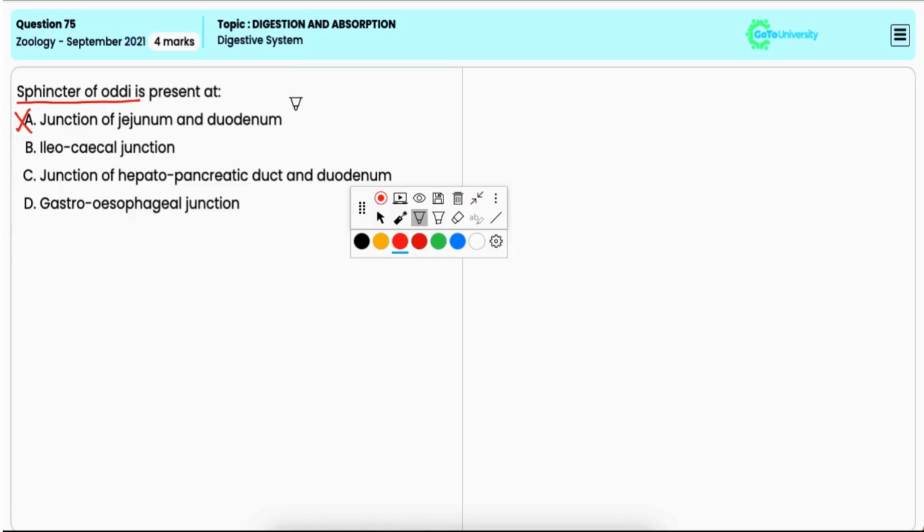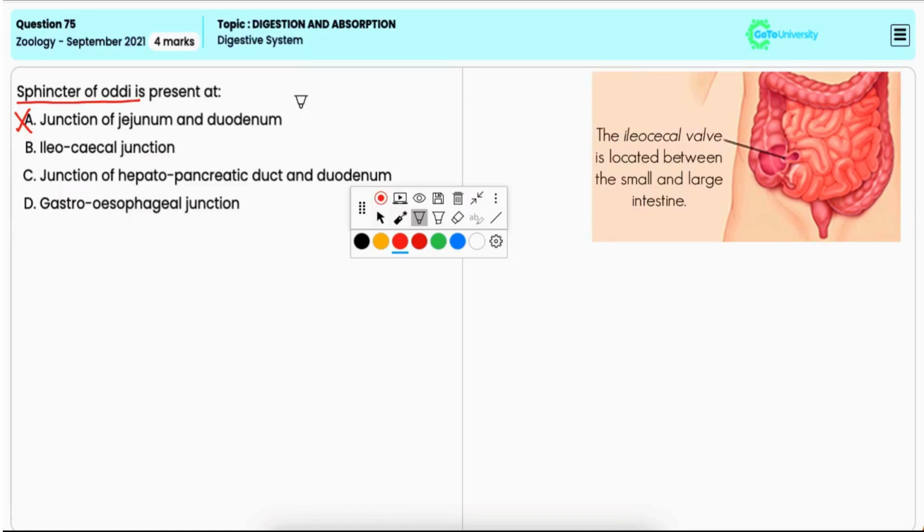Option B, ileocecal junction. It is also incorrect. In this junction, the ileocecal valve is present, but not the sphincter of Oddi.